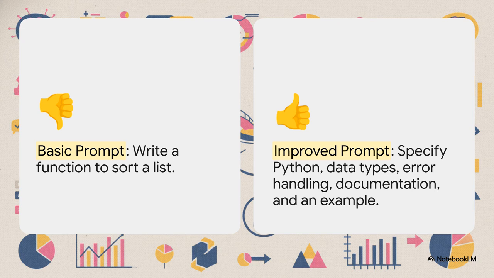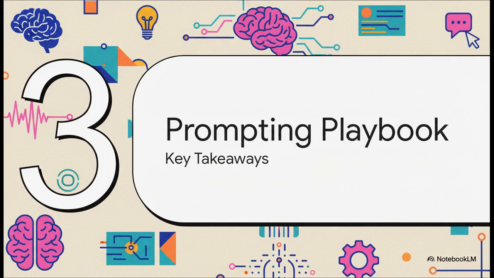It defines the language, the data structure, and it lists these non-negotiable requirements like error handling and documentation. This is the difference between getting a useless code snippet and getting a production-ready tool that could save a developer hours of work. So, there you have it. 3 totally different tasks: creative, analytical, and technical. And all of them were dramatically improved just by applying the same core principles.